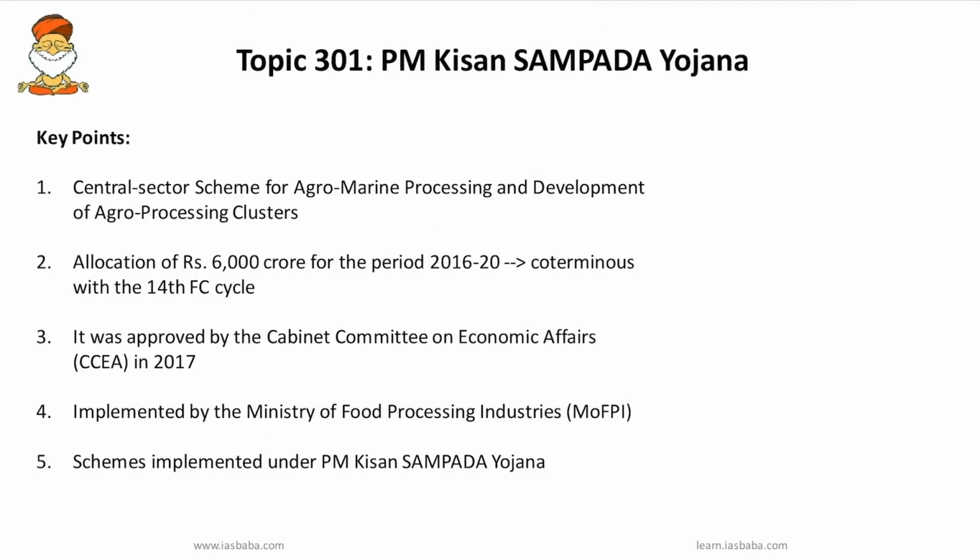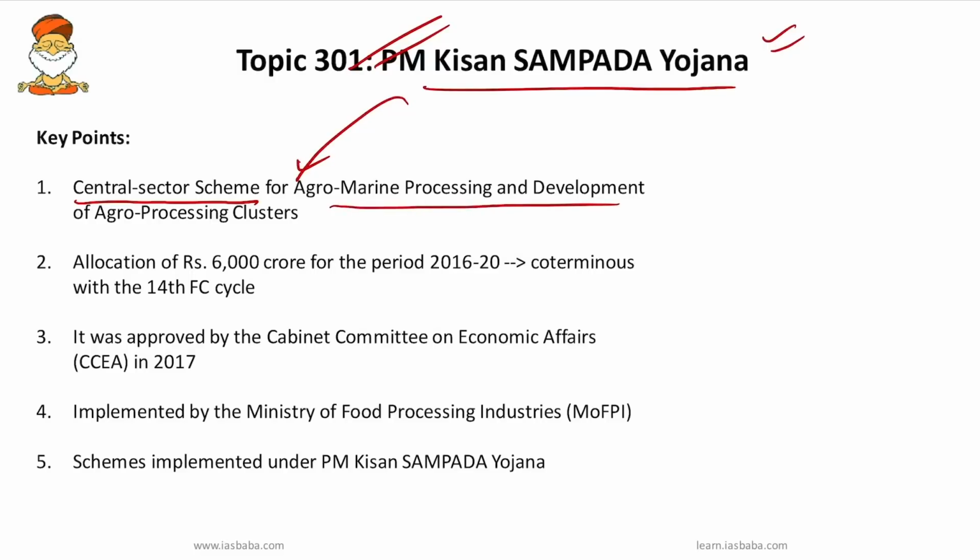Okay, so the next important topic is PM Kisan Sampada Yojana. Recently the Government of India approved around 27 integrated cold chain development projects under this PM Kisan Sampada Yojana. We'll see what this is. It's a central sector scheme for agro-marine processing and development of agro-processing clusters with an allocation of 6,000 crore for the period 2016 to 20, co-terminus with the 14th Finance Commission cycle.